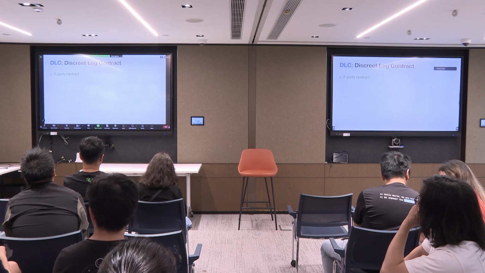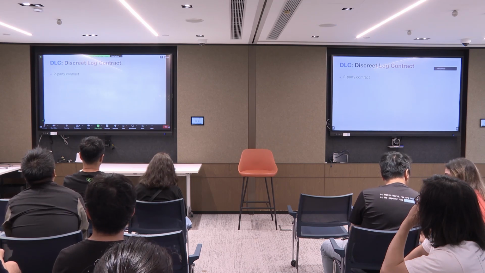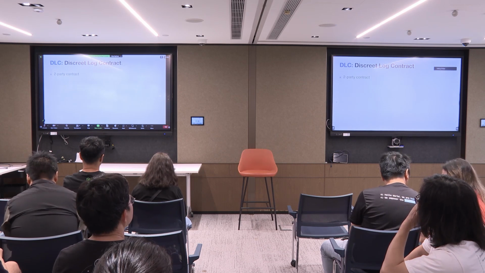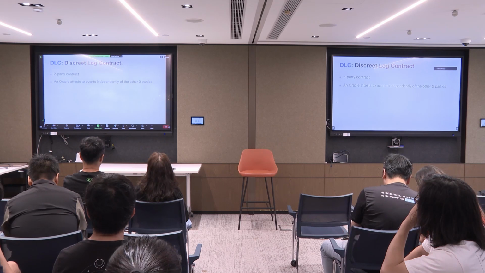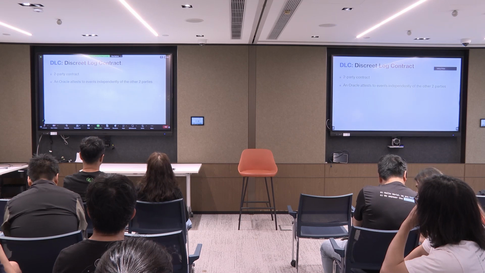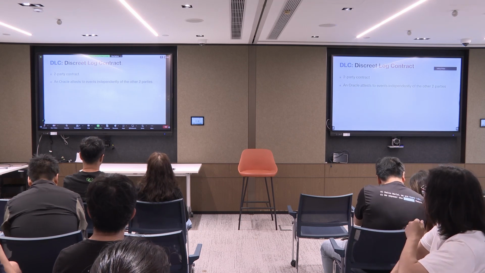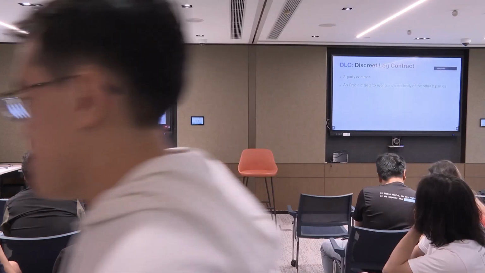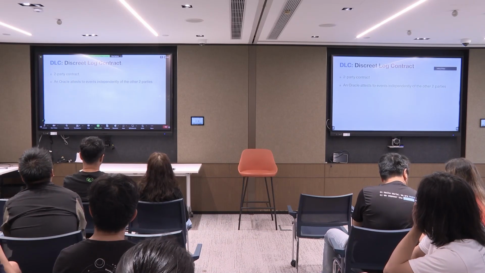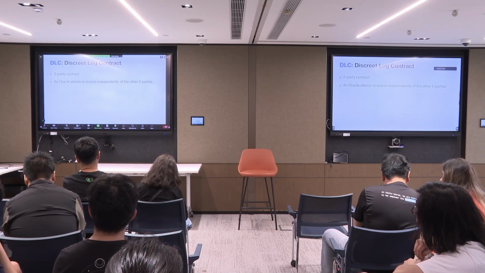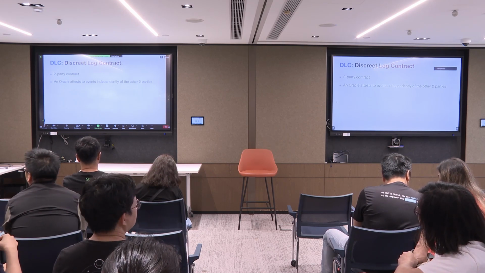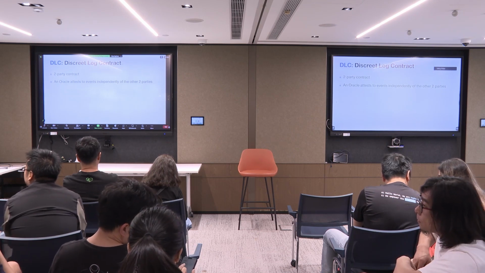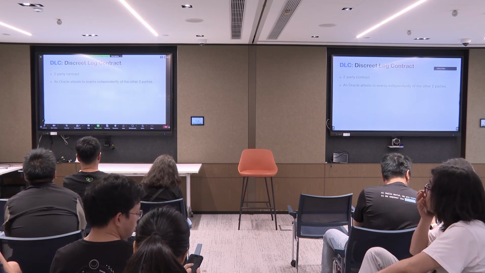So DLCs are meant to be two-party contracts, meaning we have two main parties involved, let's just call them Alice and Bob. But we also have a third party, which is an oracle, and that oracle attests to the event independently of the other two parties. And this is a trusted oracle. It's very important to understand: it is not trustless, but it's trust minimized, because you need to trust that the oracle does its job. And the oracle is nothing special. It's a very stupid service which runs somewhere completely independent of the two parties, and it's not even aware of the two parties engaging in a contract.